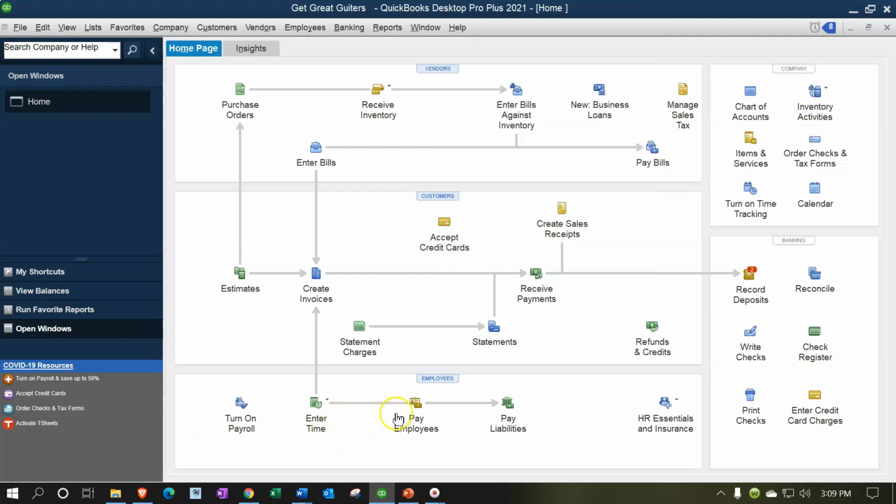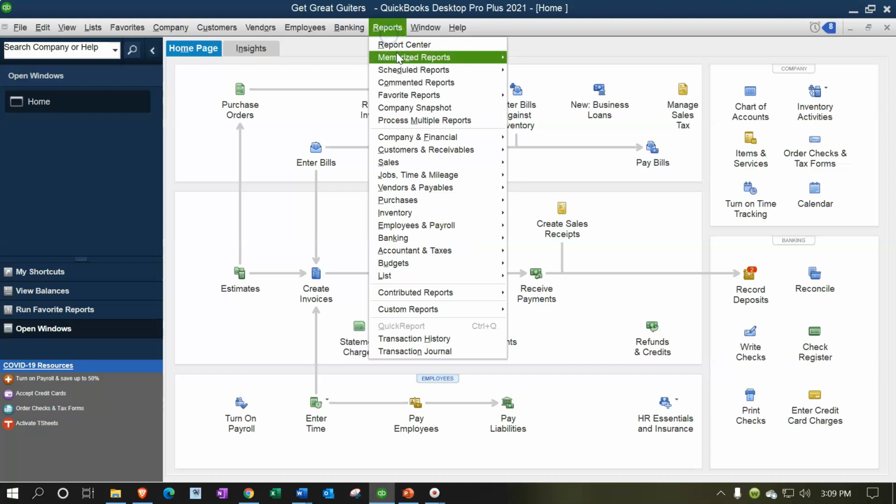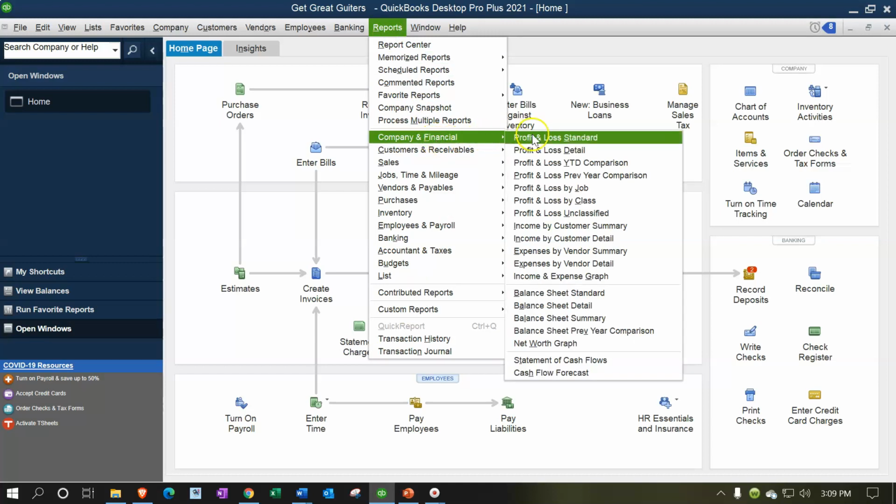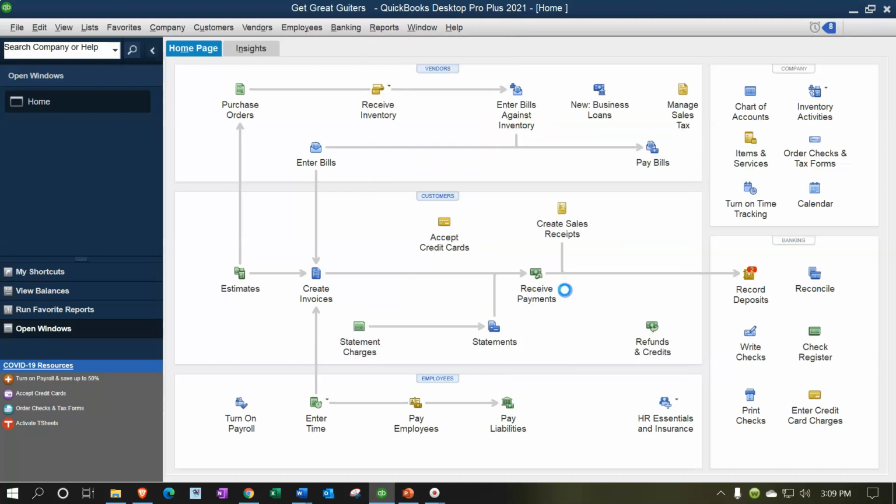If you have this arrow at the bottom, that typically means you're running payroll within QuickBooks, and you should be able to get payroll reports, although you will not have as many options with payroll if you have the manual payroll as you would if you had the paid payroll. So keeping that in mind, let's think about the balance sheet and income statement first. Open up the reports, company and financial. We're going to go to the balance sheet, opening up the balance sheet.